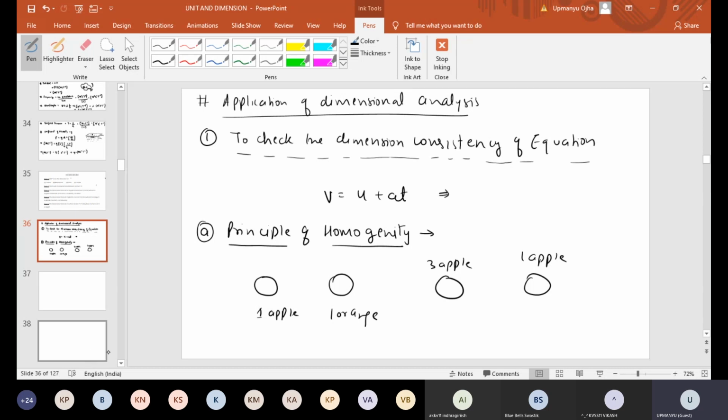The principle of homogeneity states that the dimensions of all the terms in a physical expression should be the same.